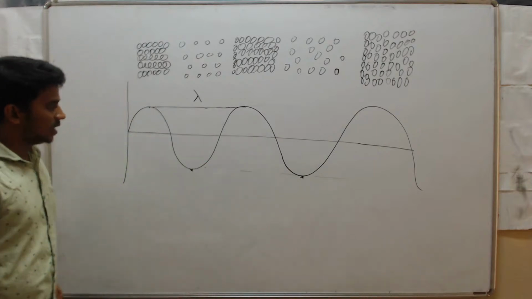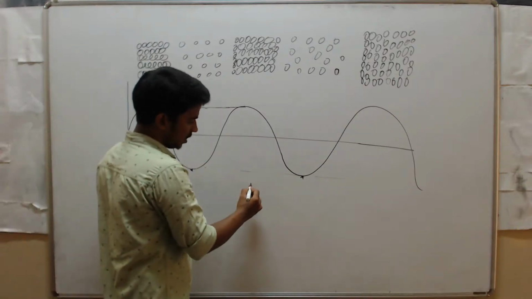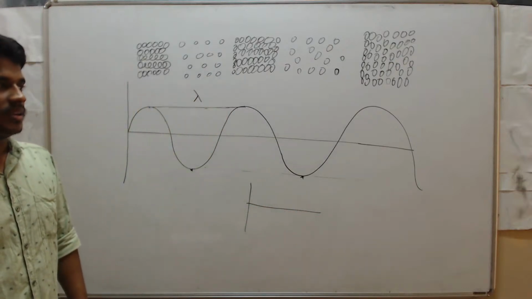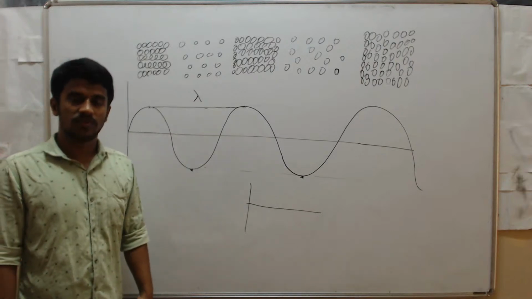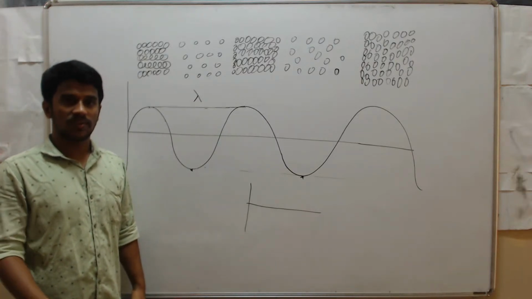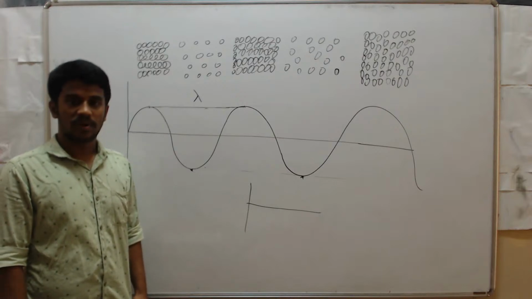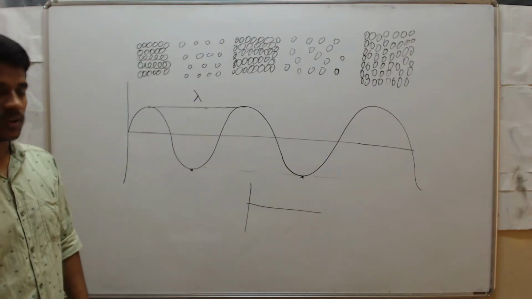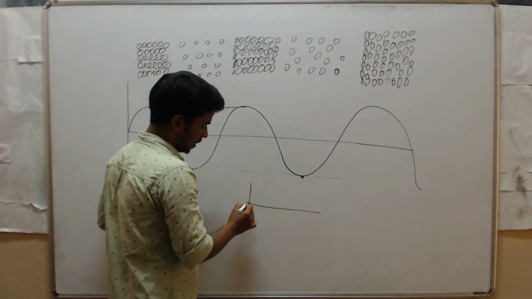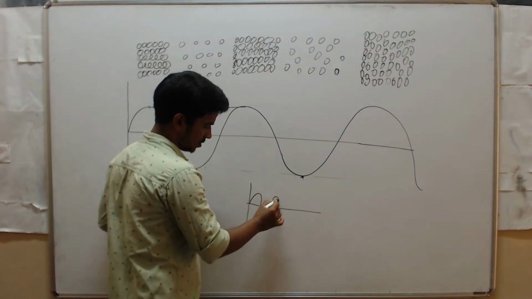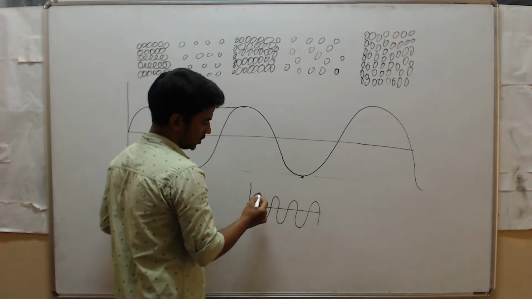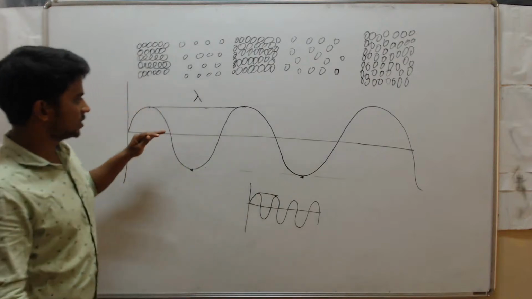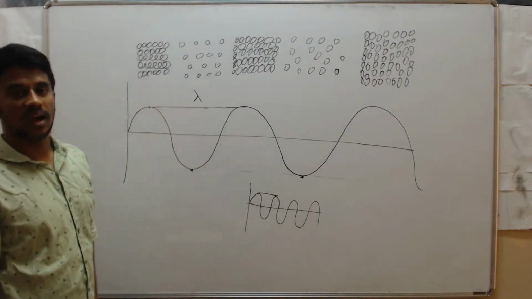Suppose all the sound waves, you can hear different sounds, right? The sound from a guitar, the sound from a speaker, the sound from a sitar, veena, and band, whatever it is. Then we can hear different kinds of sounds. So the wavelength of all sounds is not equal. Maybe some sounds have wavelength like this, very close. Here the distance between these two successive crests is less, but if you take this wave here, the distance is very high.